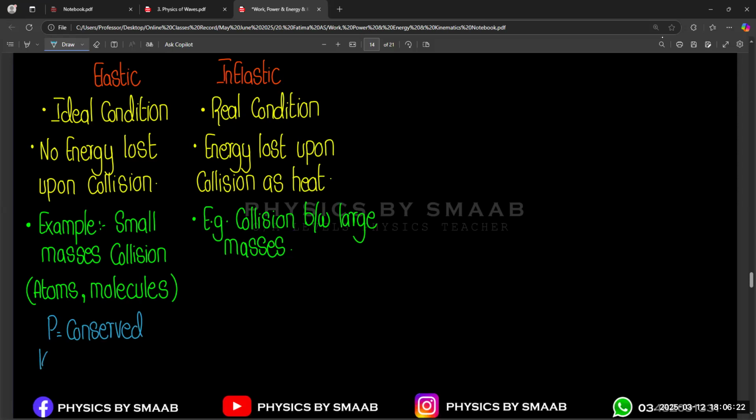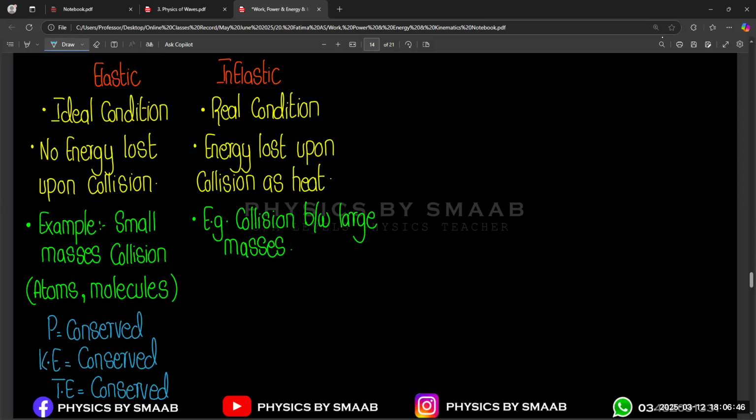Kinetic energy is also conserved. Total energy is also conserved.